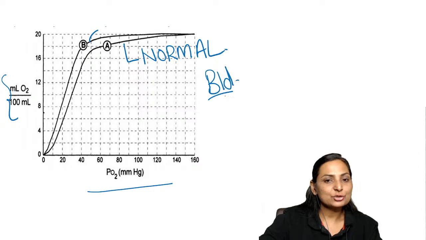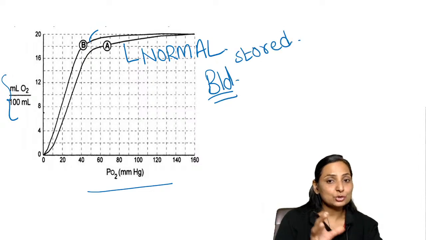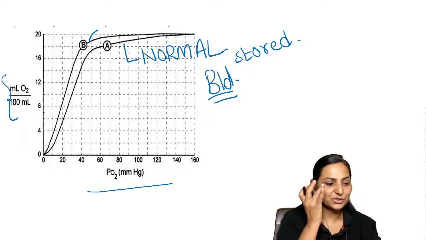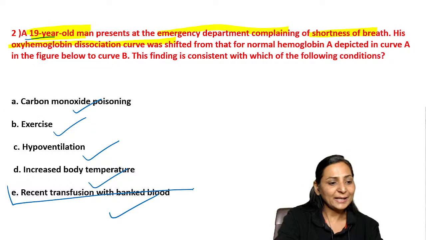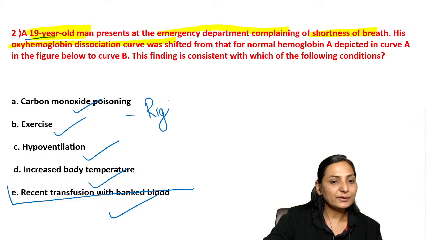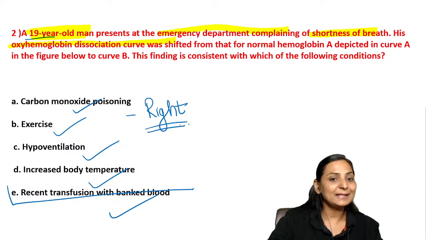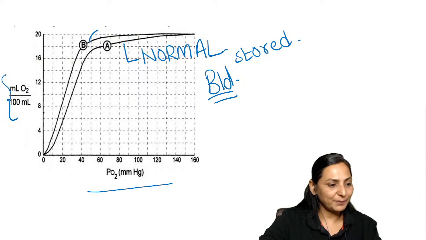That means stored blood is being given to the subject, not B. Exercise is going to cause a right shift. Exercise always causes a right shift and not a left shift. ठीक है? It is stored blood.